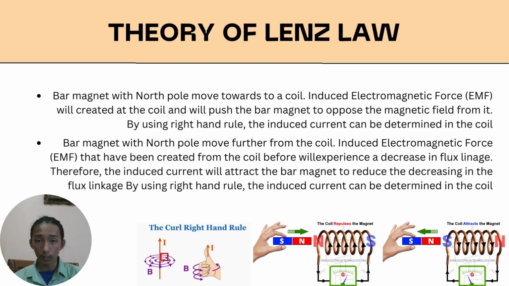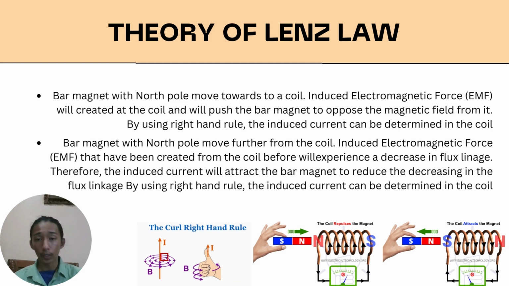Next is the second case, where the bar magnet moves further away from the coil. The coil will set up a south pole at the side closest to the bar magnet, and the coil will experience a decrease in flux linkage. In Lenz's law, there will be an induced electromagnetic field that sets up an induced current to oppose the decreasing magnetic flux linkage experienced by the coil. The induced electromagnetic field will try to attract the bar magnet to reduce the decrease in the flux linkage. So that's all for the second case.